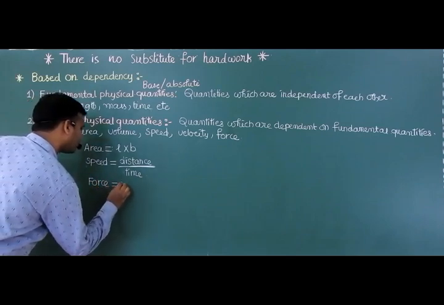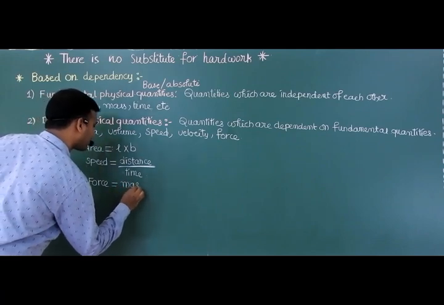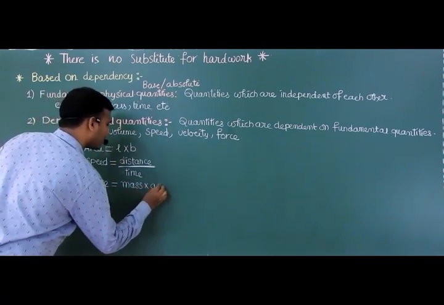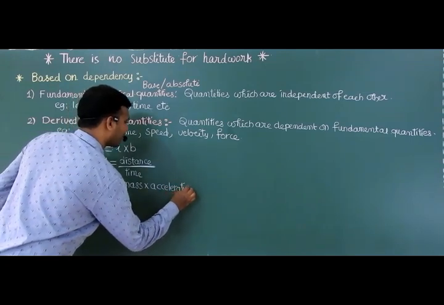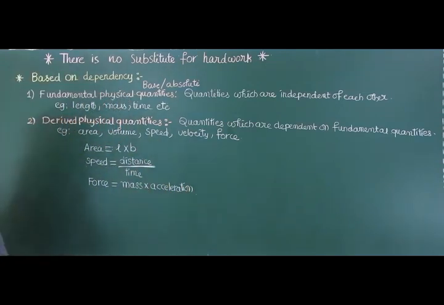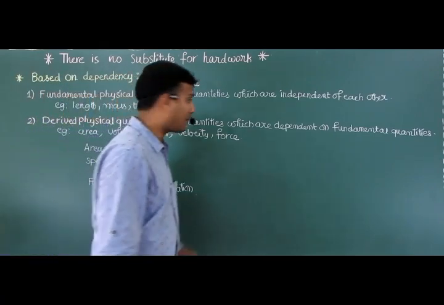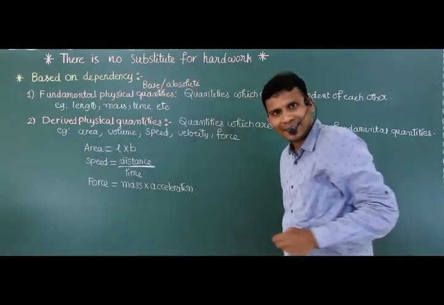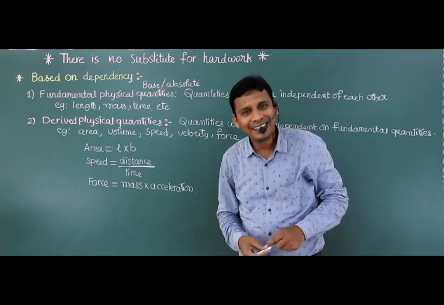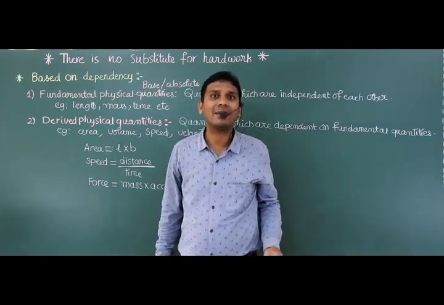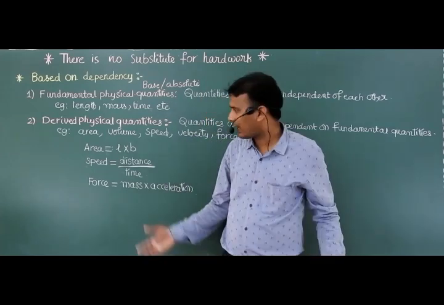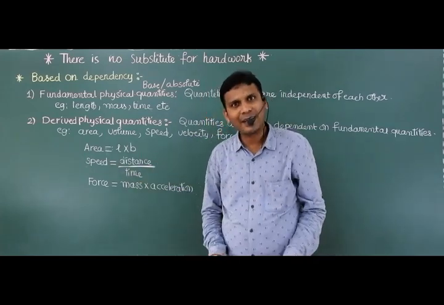Force is equal to mass into acceleration. Mass is nothing but fundamental. Acceleration formula: change in velocity by time. Velocity is nothing but displacement by time.